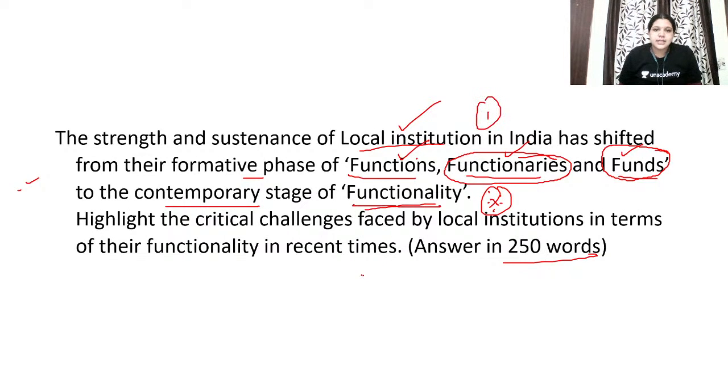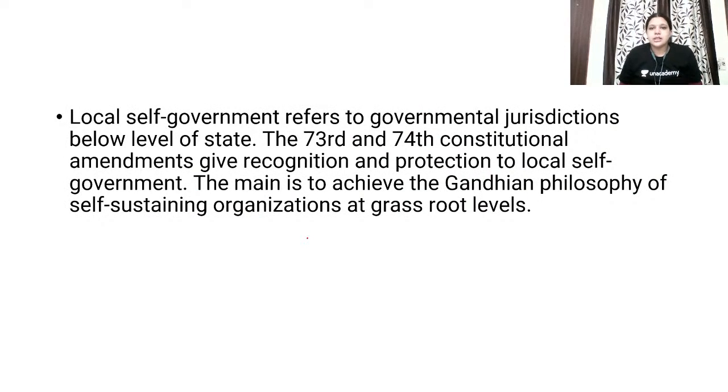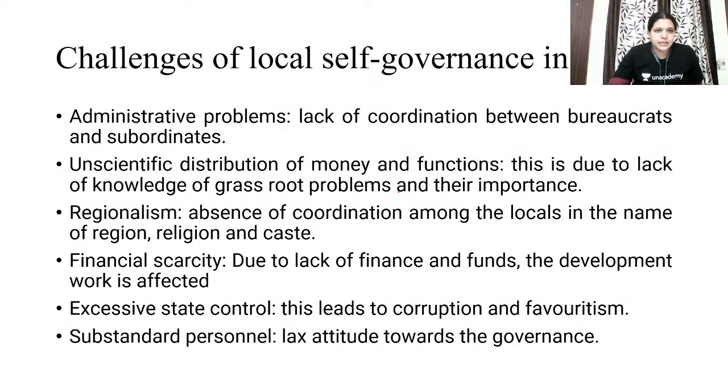You have to justify the statement. Statement number 1. Statement number 2, what are the critical challenges faced by the local institutions in terms of their functionality? What are the challenges faced by this local self-government? Finally, in conclusion, you can give the way forward, like how this problem can be rectified. Okay, so going into this local self-government, you have to definitely write about local self-government. Please mention the 73rd and 74th constitutional amendments. And then the main objective is to achieve the Gandhian philosophy of self-sustaining organization at grassroots levels. You can write that like an introduction.